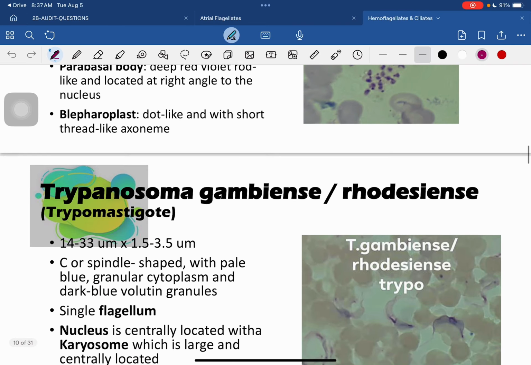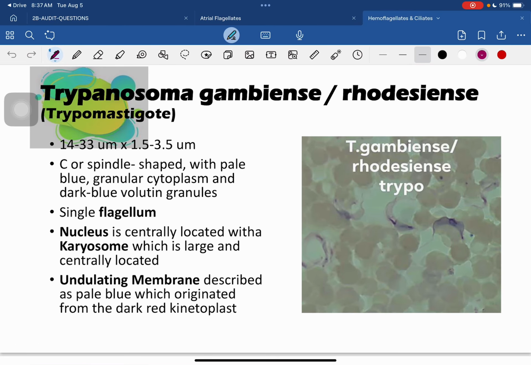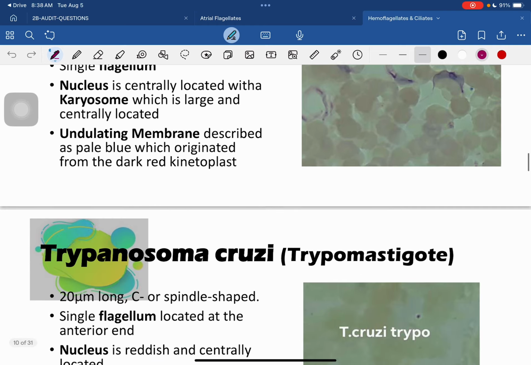Next is your trichomastigote form, seen in your Trypanosoma gambiense and rhodesiense. This one is C-shaped or spindle-shaped, with pale blue granular cytoplasm and dark blue volutin granules with a single flagellum, and the nucleus is centrally located with a large caryosome. And your undulating membrane is pale blue, which originated from your dark red kinetoplast.